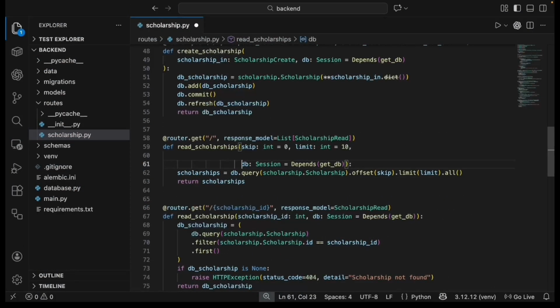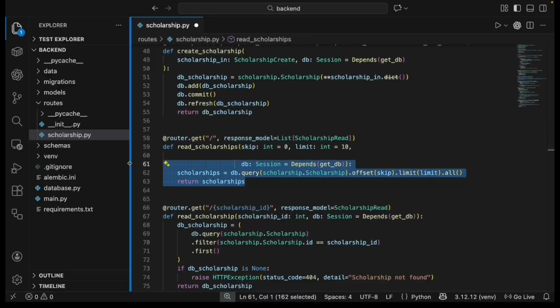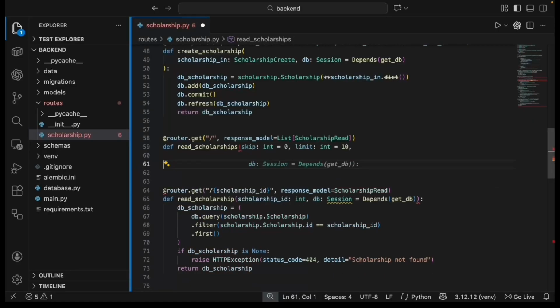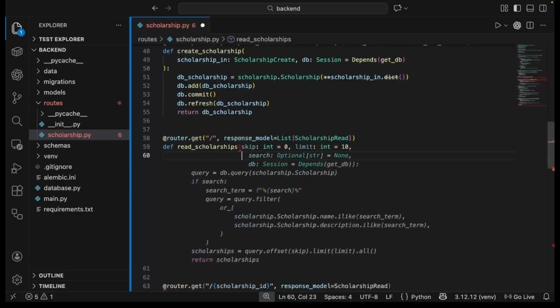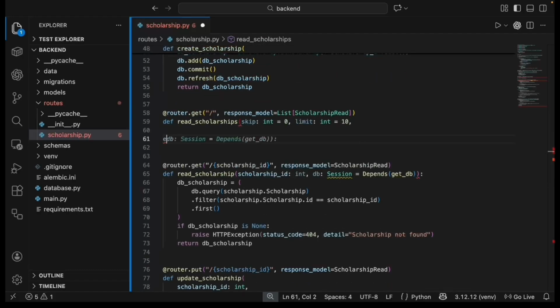Okay, so let me walk you through what I changed here. Our original endpoint was really simple. It just accepted skip and limit for pagination, ran one query, and gave you back all the scholarships. That worked fine for browsing, but there was a problem. Students couldn't filter anything. Every time you hit this endpoint, you got the same 15 scholarships back. And for many of these scholarships, maybe the deadline has passed or maybe you don't meet the eligibility criteria, so we need to be able to search.